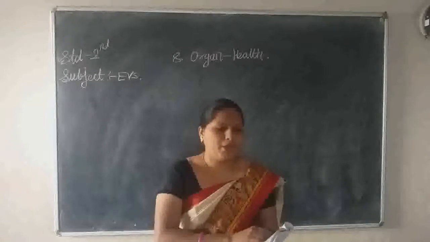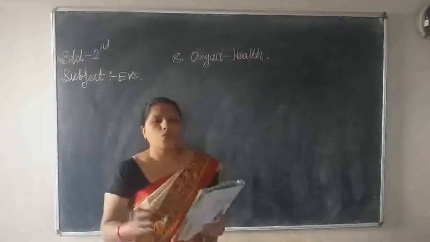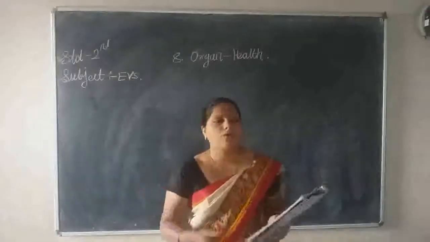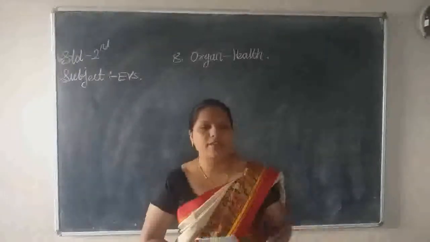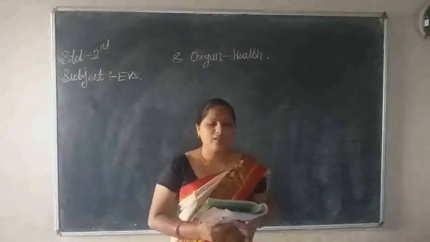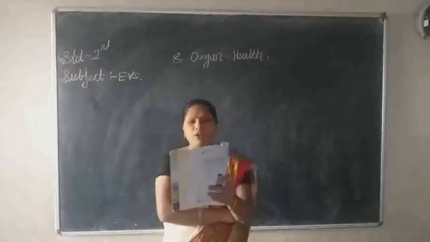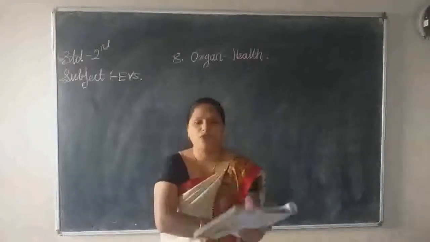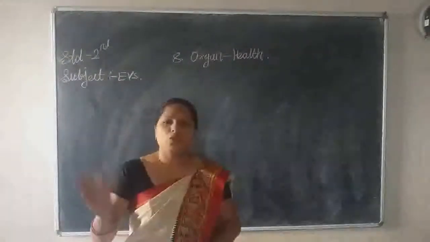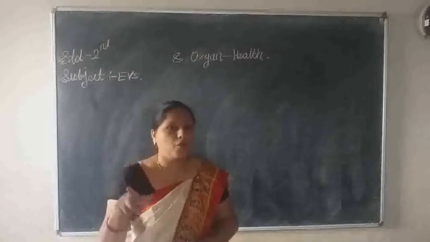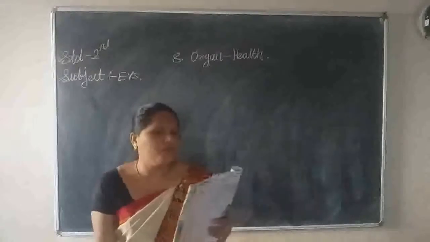They are given one game to play yourself, children. Divide yourself into two groups. If you are not now in school, try to play with your parents or your friends. Make two groups and let a member of one group show a part of body. Let the other group say the name of the part of body. Let the game continue in the same way. You have to do some actions, mime actions, at that time. So the other group will identify which part of body this is. This is the eyes, nose. Okay. Try to play this game at home.